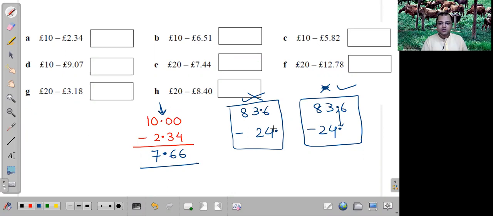You got the point, no? Is decimal subtraction clear? In decimal subtraction, the only thing you have to maintain is the one single line of the decimal. That's all. That line has to be maintained. After you maintain the line, it is like a normal subtraction. Just the way we subtract any number, we subtract this one also. That's it.